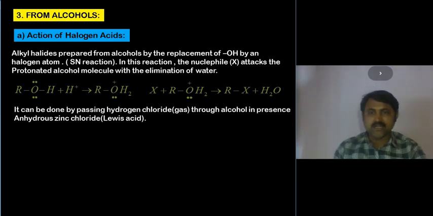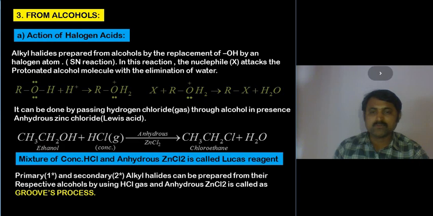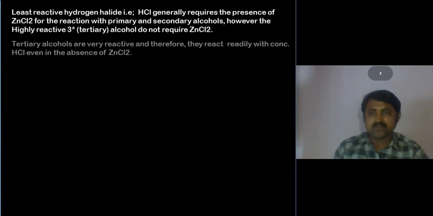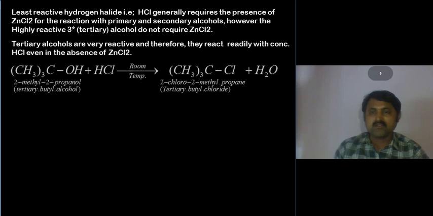If you use anhydrous ZnCl2 with HCl, that reaction is called the Groves process, and this mixture of concentrated HCl and anhydrous ZnCl2 is called Lucas reagent. But it is not required with tertiary alcohols. Only primary and secondary alcohols we can prepare using the Groves process. Moving on to the explanation, tertiary alcohols do not require anhydrous ZnCl2 as they are more reactive compared to secondary and primary.